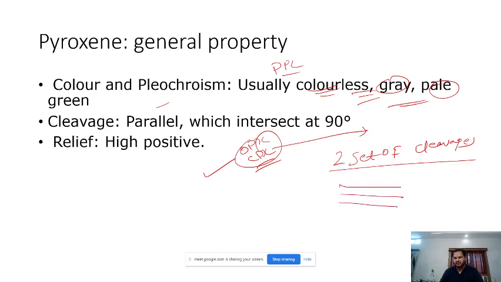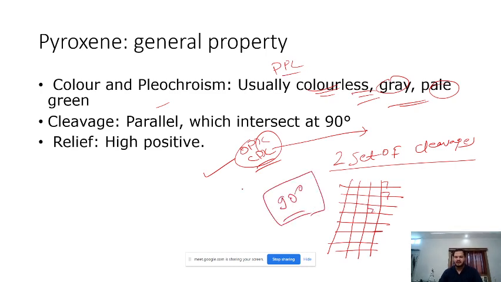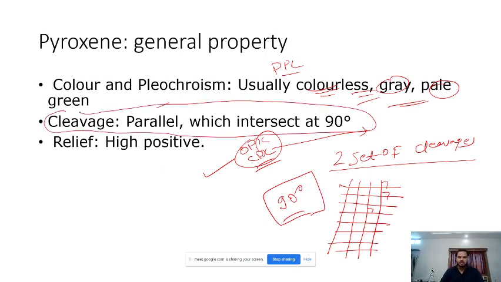Suppose this is a set of cleavage, fracture zone, and then there will be this, 90 degrees. It might not look like 90 degrees, but this is 90 degrees. So they have 2 sets of cleavages which intersect at 90 degrees. It is the most important property of pyroxene.